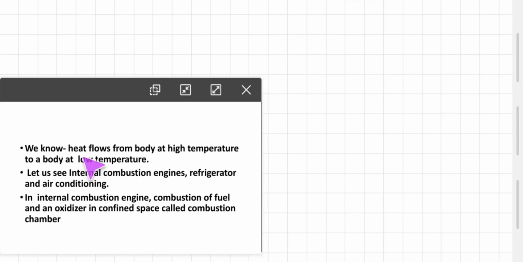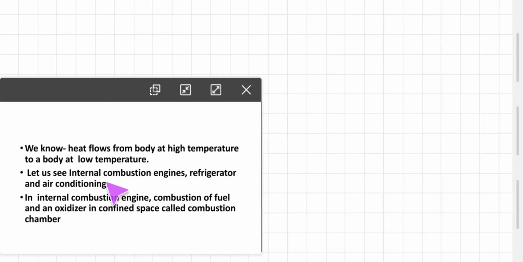Now we know that heat flows from a hot body at higher temperature to a body at lower temperature. We already saw the laws of thermodynamics, in which we know that heat flows from a body at higher temperature to a body at lower temperature. Now we are going to see internal combustion engines, refrigerators and air conditioners.